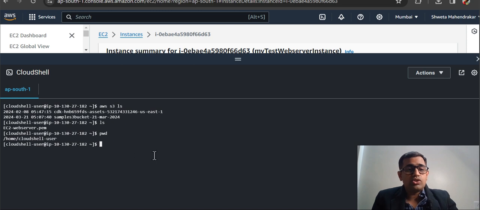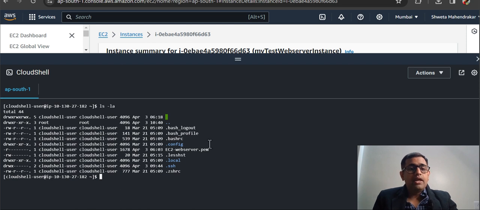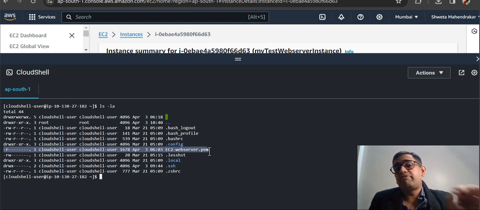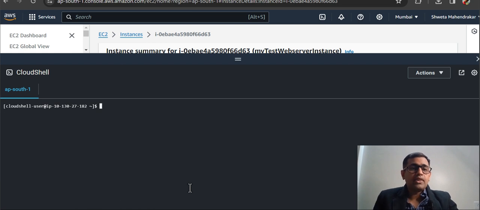Now I'll see what is the present working directory. It is home CloudShell user, and when I say whoami, it says the CloudShell user. That's the name. All right, let me just clear it, and then what we need to do, ls -la. Alright, the EC2 web server PEM file is already chmod 400, we had already done it previously, so it is showing that it is read only as of now. Alright, that is what is expected.